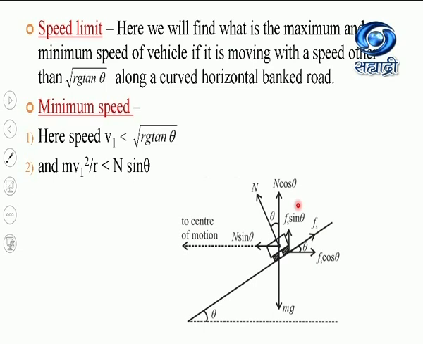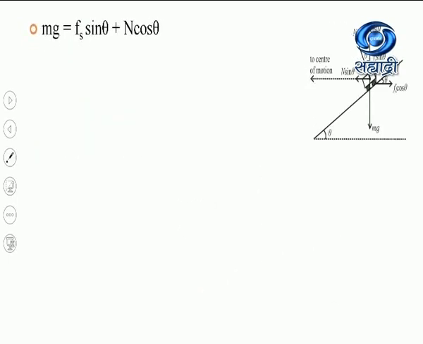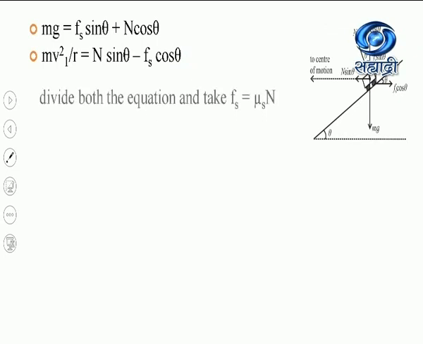So what we have seen, the centripetal force mv1 square by r will be equal to n sin theta minus Fs cos theta, and mg is equal to n cos theta plus Fs sin theta. The same equations I have written here, with the same figure I have taken from the previous slide.